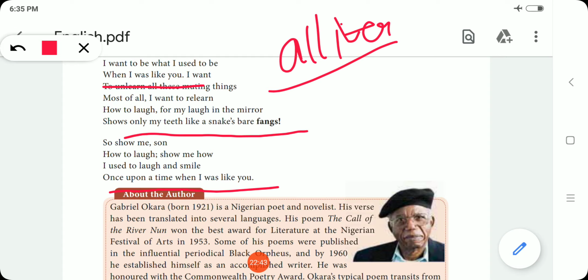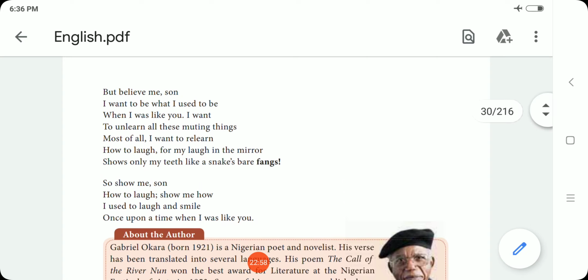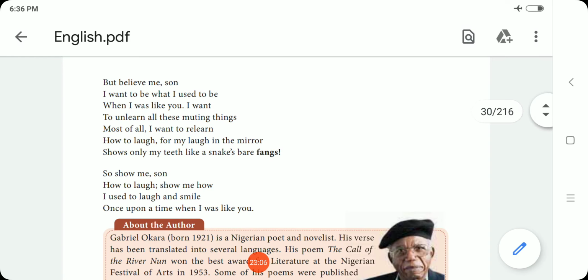Apart from this, I think every one of you knows how to identify the rhyme scheme and the rhyming words in the poem. For example, in this stanza, sun, house, smile, you, there are no rhyming words here. In this stanza, sun, be, want, things, relearn, mirror, fangs, there are things and fangs, which we can say are rhyming words.